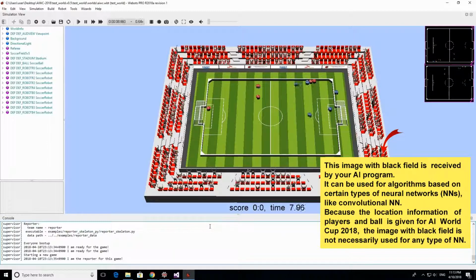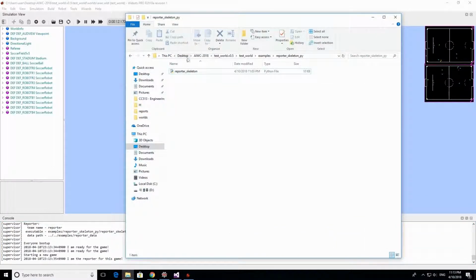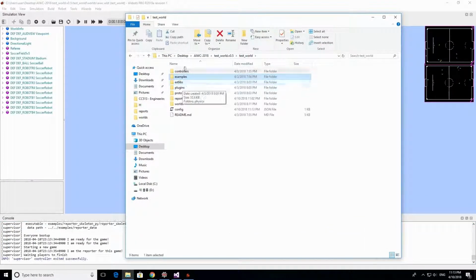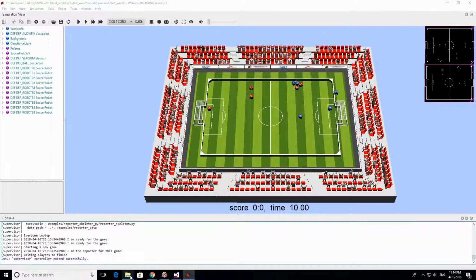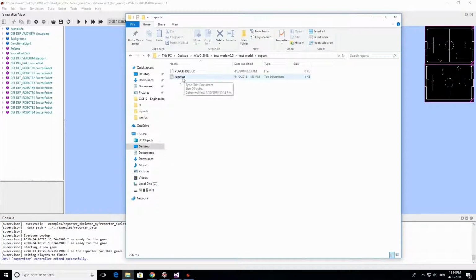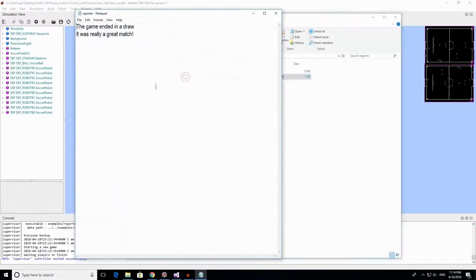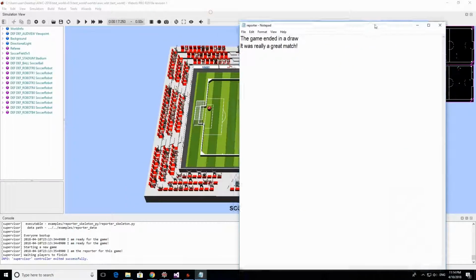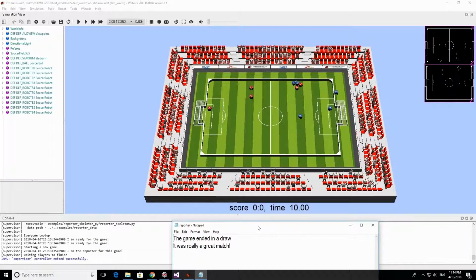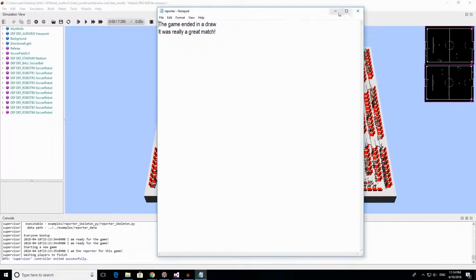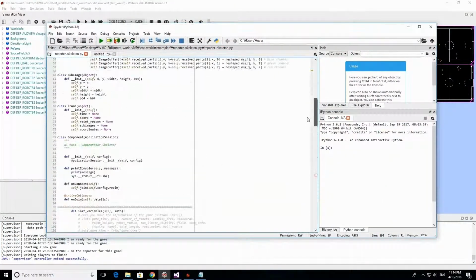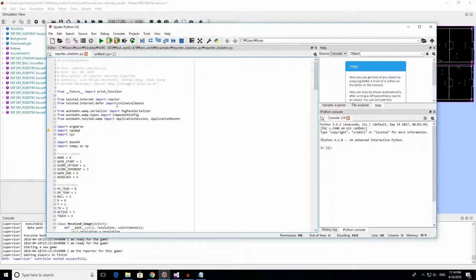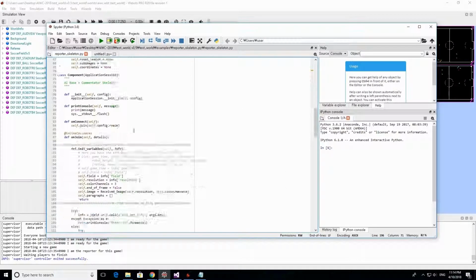6, 7, 8, 9, 10. So, finishing. So here in the test world, we have the report. You see that a report file was generated here. If you click, you see that it says the game ended in a draw. You see here 0-0, and it was really a great match. You can see why we generated this information here in the reporter skeleton.py. This is the program that we ran here.